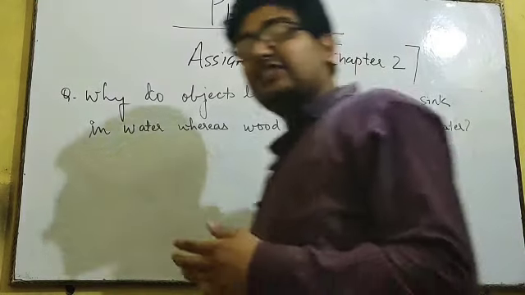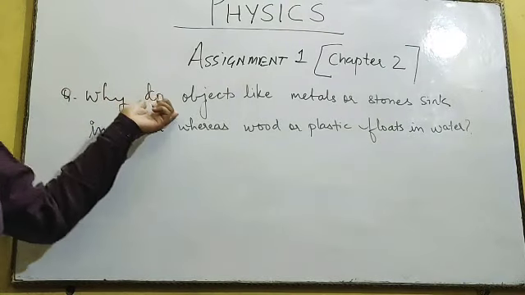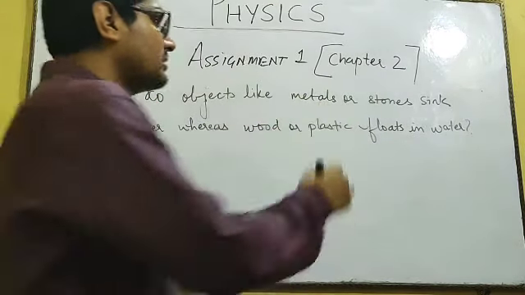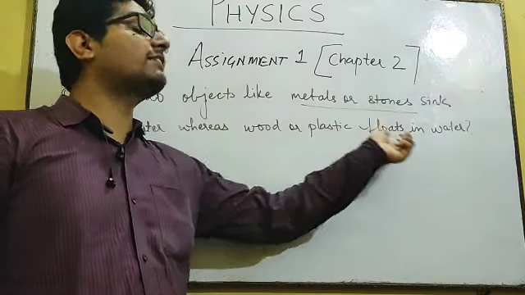One more question was there which many people were not able to answer correctly. Why do objects like metal or stone sink in water, whereas wood or plastic float in water?